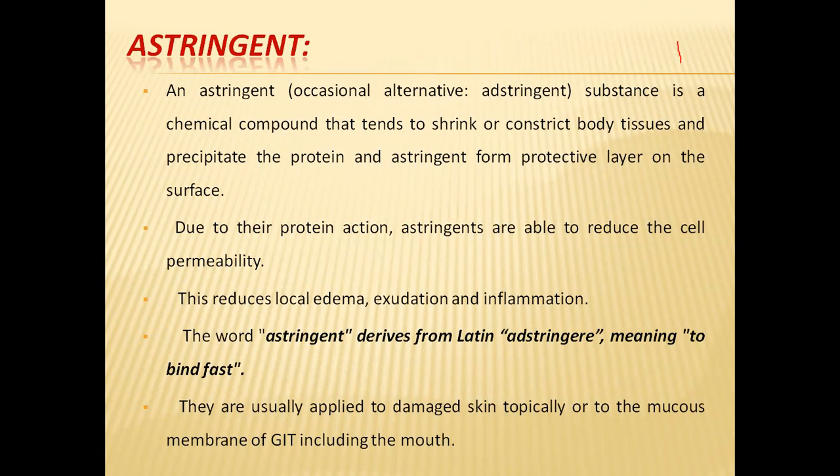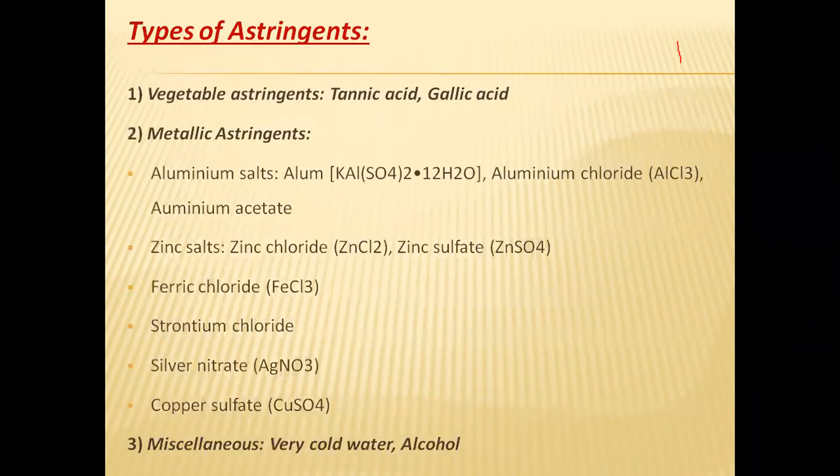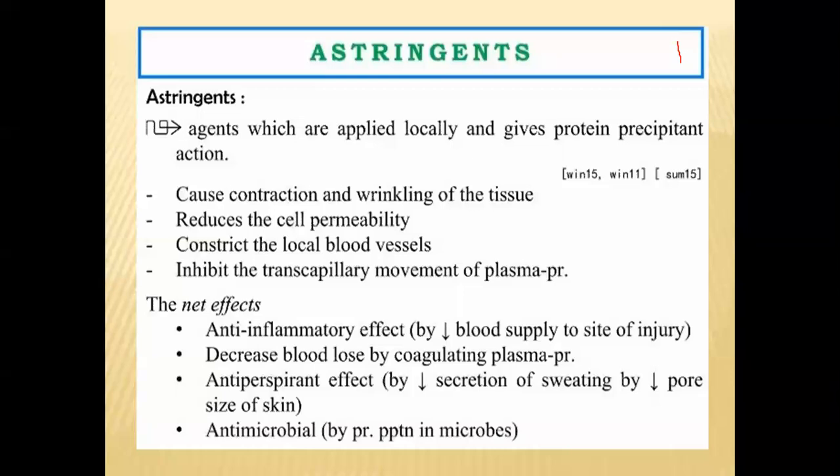It is a compound which acts as a shrinkage as well as constriction of the body tissues, the precipitation of protein, and it acts as a protective layer on your body surface, and it also reduces wrinkles.